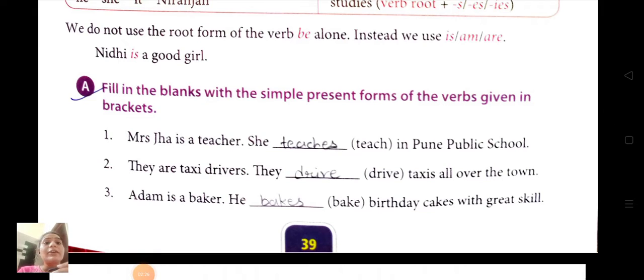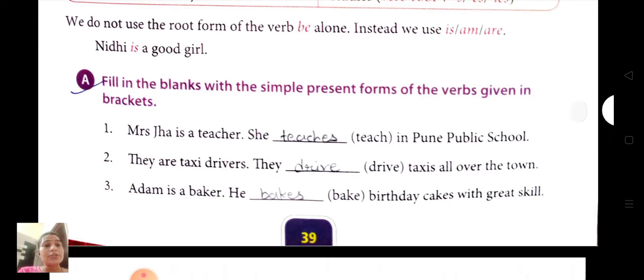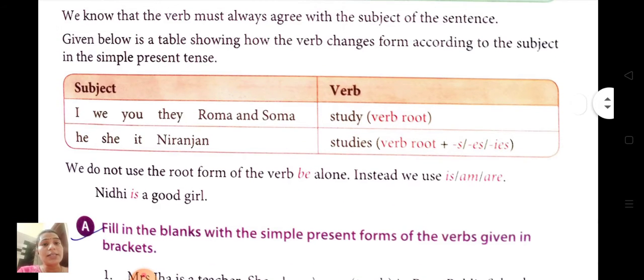Fill in the blanks with the simple present forms of the verbs given in brackets. First one. Mr. Jha is a teacher. She dash in Pune public school. So what will come, students? We have to use teach in the bracket. So what will come? It's teaches. Why? You can see here in this table.